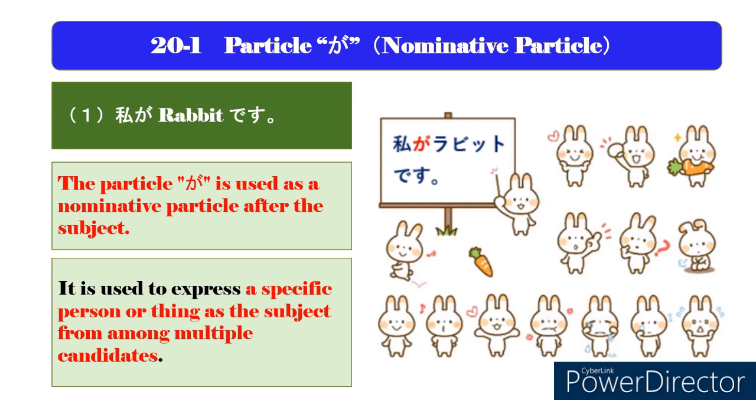In this case, you can say in Japanese, 私がラビットです。 This particle is always used as the nominative particle. Usually, the role of the subject is to express a specific person or thing as the subject from among multiple candidates, so it is the general particle that indicates the subject.